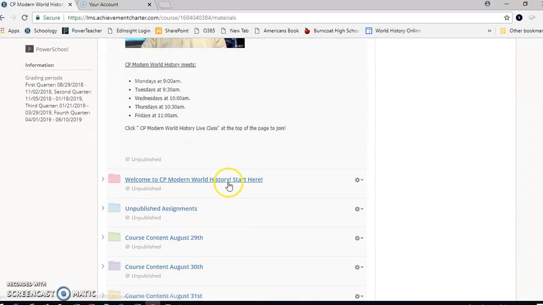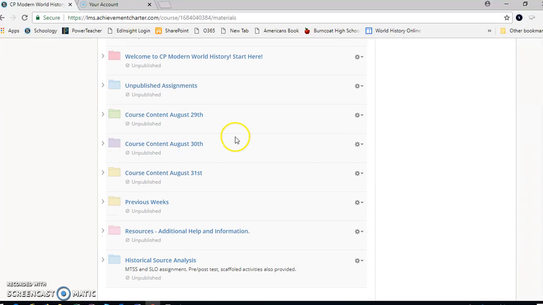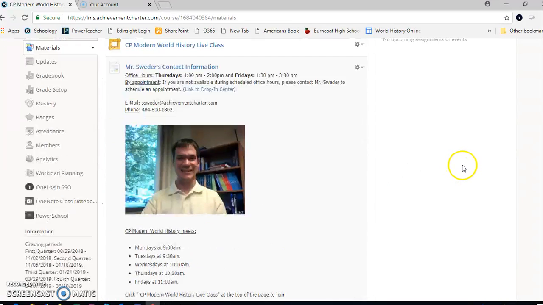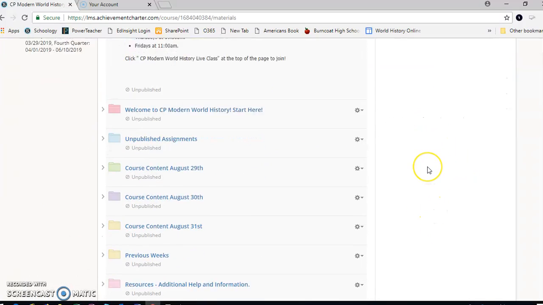A little bit further down here, we have the Welcome to CP Modern World History. We'll get to that in a second. Just want to show you some other things here. Here you'll see a couple of folders. This is for the first week of school, but this stuff will obviously change as we go throughout the year. This is where your assignments will be posted, so make sure you scroll down to check for those assignments. They will also show up on the right-hand side of the screen here where it says Upcoming Assignments.